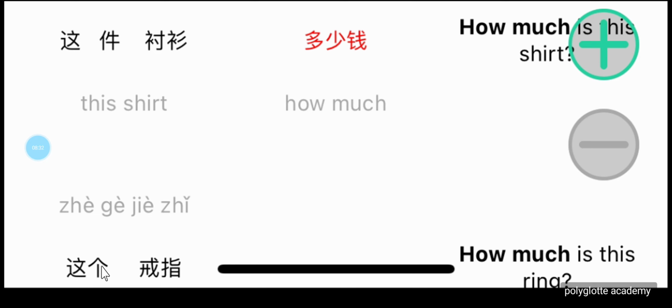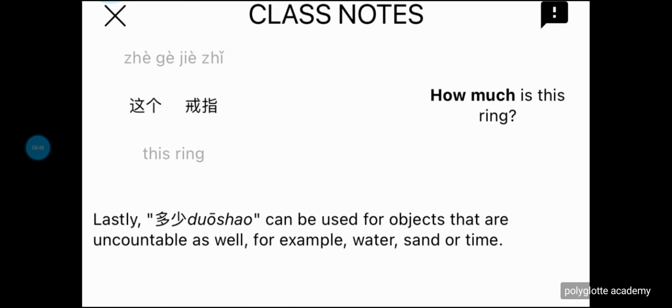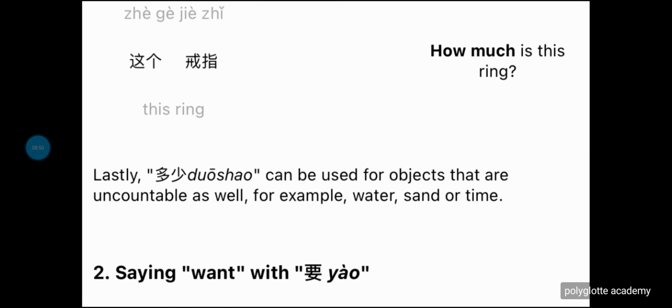So we have the last one. We have 这个戒指, this ring. How much is this ring? So 多少钱? 这个戒指多少钱? How much is this ring? So we can see further, and look at the pronunciation again. 这个戒指多少钱?